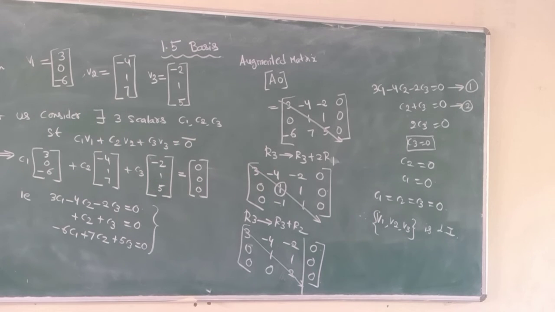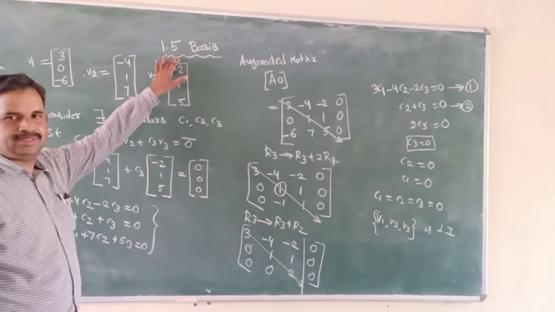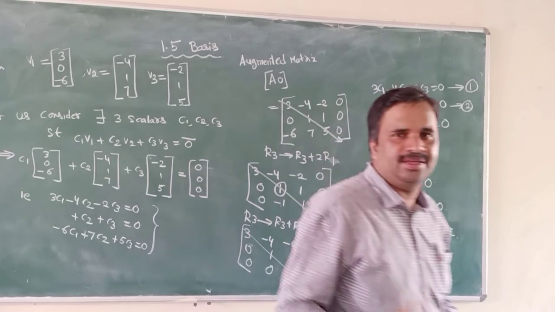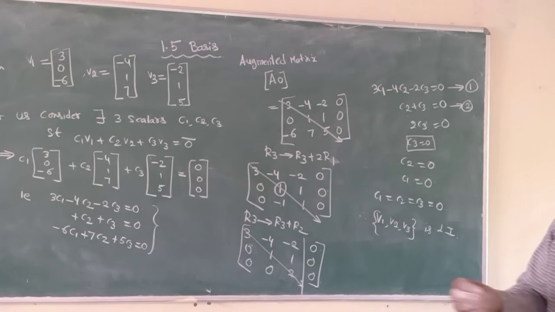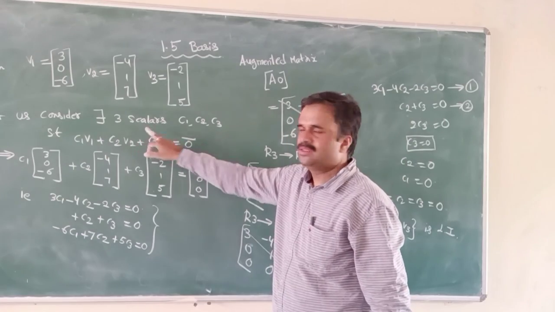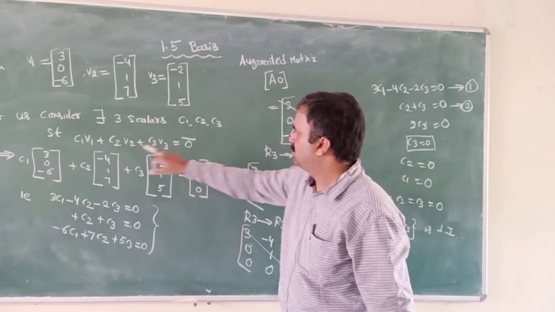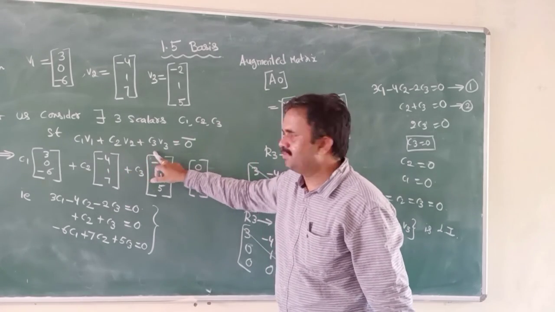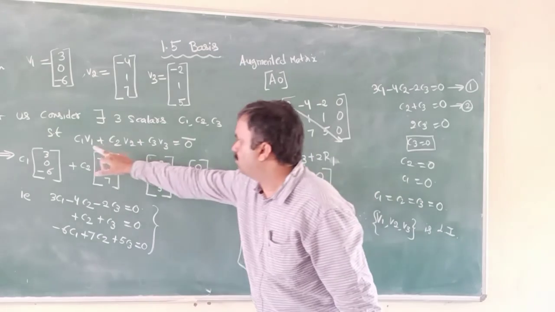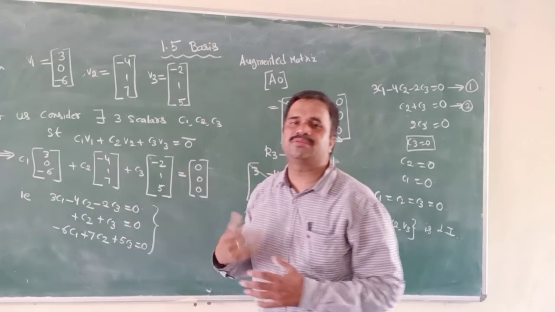Here we actually have to prove a basis. Basis means two things we have to prove: one is linear independence and the other is linear span. In this class we discuss only linear independence. There exist scalars C1, C2, C3 such that C1 V1 + C2 V2 + C3 V3 is equal to 0, and we have to prove these coefficients are equal to 0.